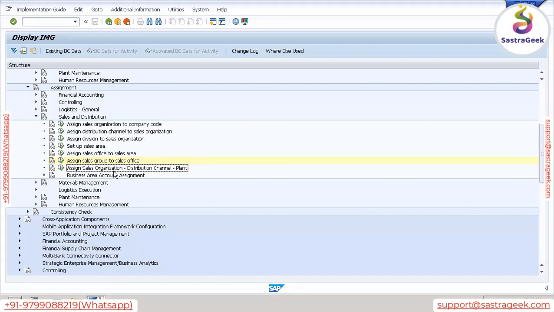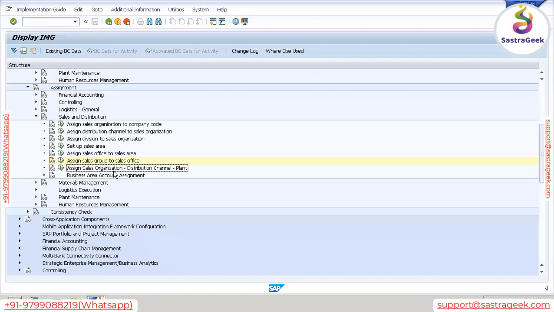So once we save this, while creating the sales order, the system should also know from which plant we will deliver goods to this customer, right? Because in a plant we are manufacturing product. So plant can act as the shipping point, it can act as the manufacturing unit, it can act as a storage location. So when we create a sales order, the SAP system should know from which plant we will deliver this specific product. So how does the system know?